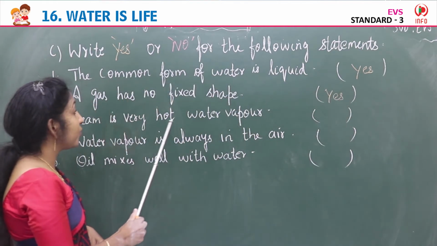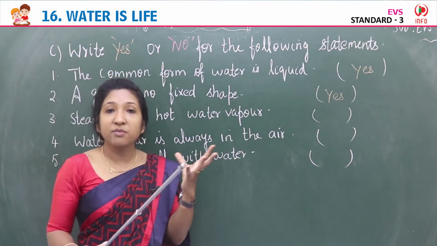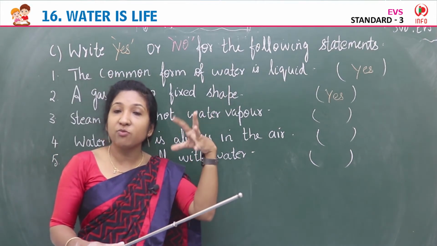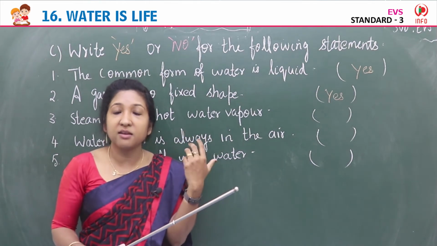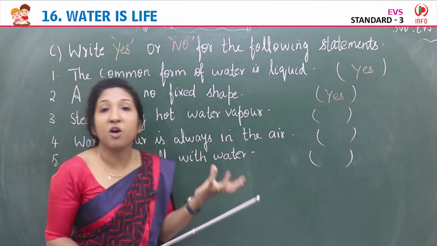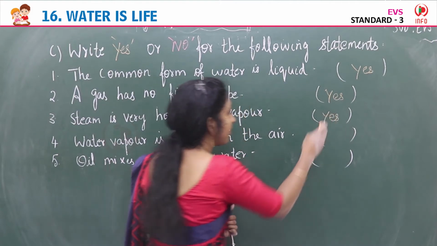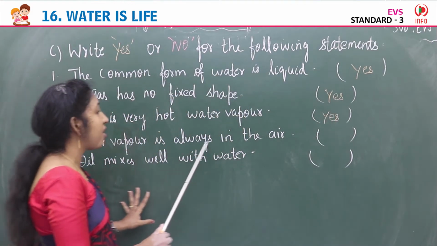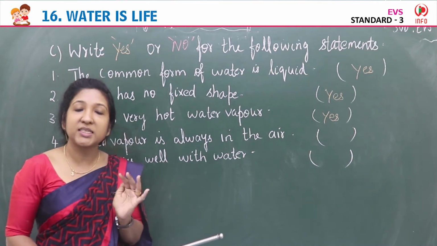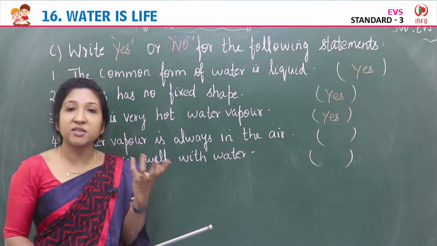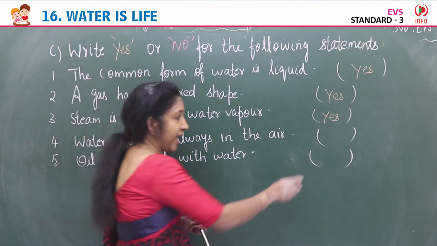Third, steam is very hot water vapor. Is the statement true? Correct? Steam. Have you seen the steam coming out when we boil the water? If we happen to touch that, it burns our skin. So it is very hot water vapor. It is a true, correct statement. So you can write yes here. Then next one, water vapor is always in the air. Water vapor is present in the air. We cannot see it because it is in the gaseous form. So the statement is correct. Water vapor is always in the air.